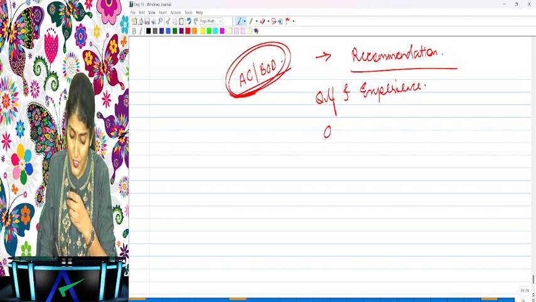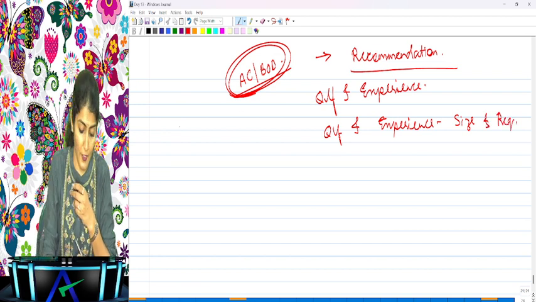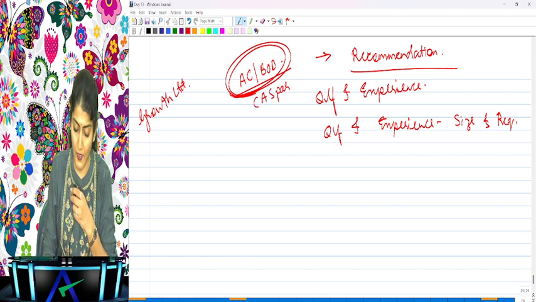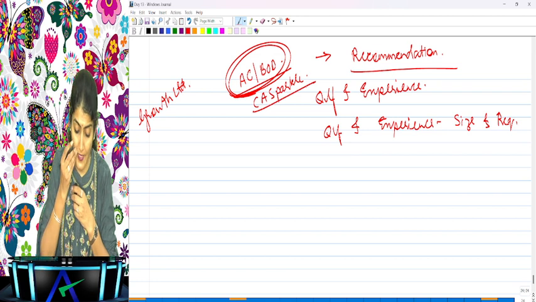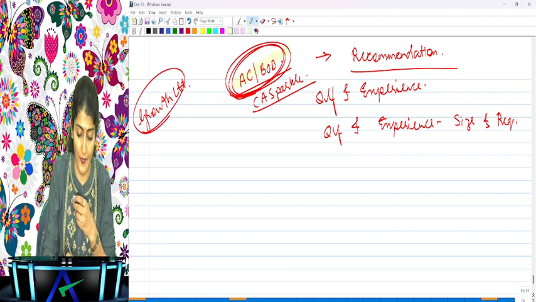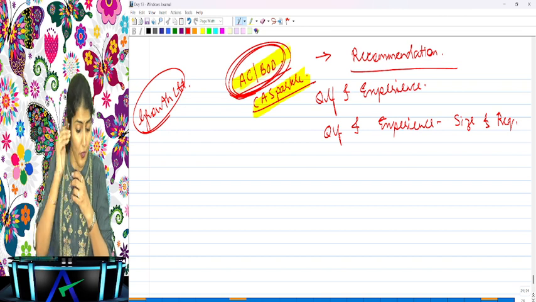Then they are going to check whether these qualifications and experience are commensurate with the size and requirements of the company. Say Growth Limited is a software company. So what you will check is whether CS Sparkle has done the audit of a software company. So now when the audit committee or board has to give the recommendation for the auditor, they will check whether CS Sparkle has done the audit of a software company.